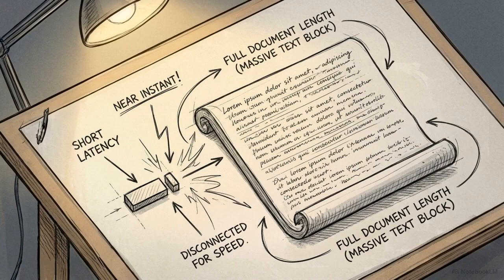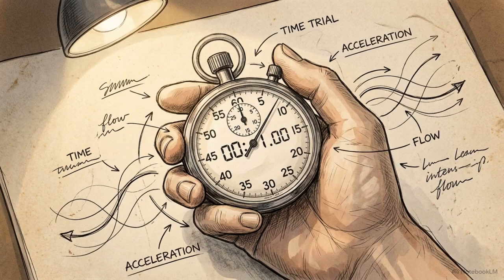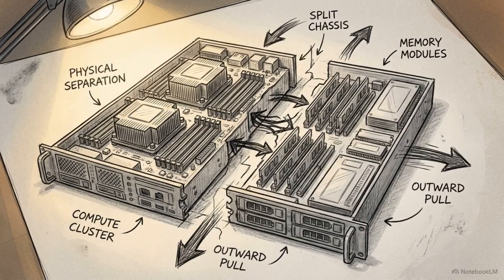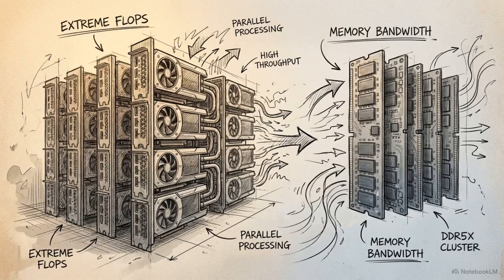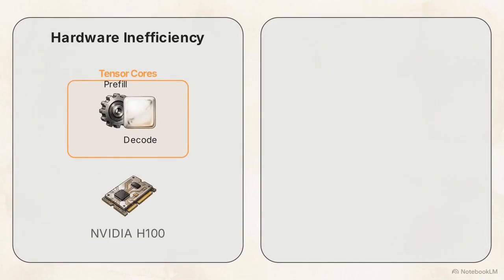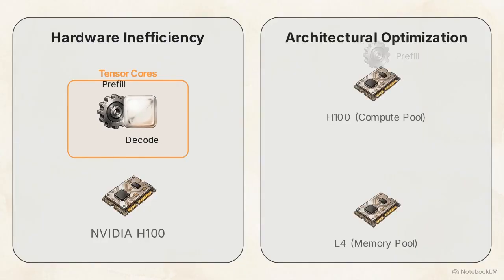Decoupling the cache enables a major architectural shift: Prefill-Decode disaggregation. Prefill requires extreme floating point operations. Decoding is bottlenecked entirely by memory bandwidth. This comparison table outlines the standard hardware inefficiency. Without decoupled memory, memory-bound decoding is locked to the same machine as prefill, occupying the expensive tensor cores of premium hardware like NVIDIA H100s. Portable KV states allow system architects to physically split the pipeline across discrete hardware profiles.